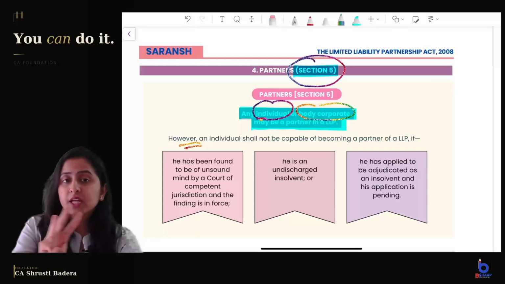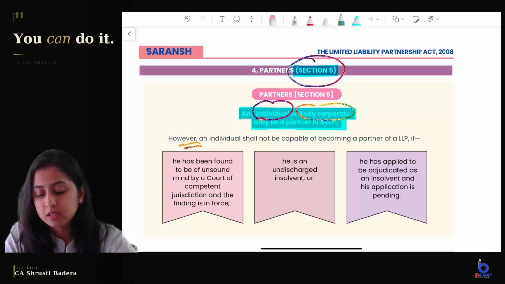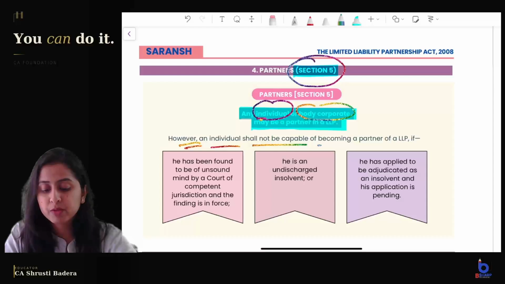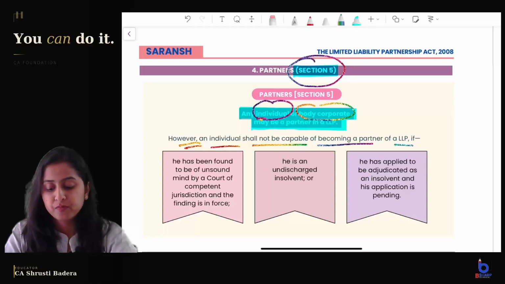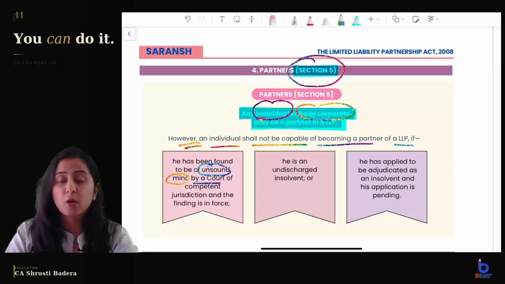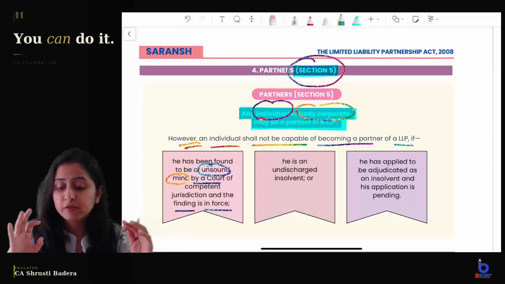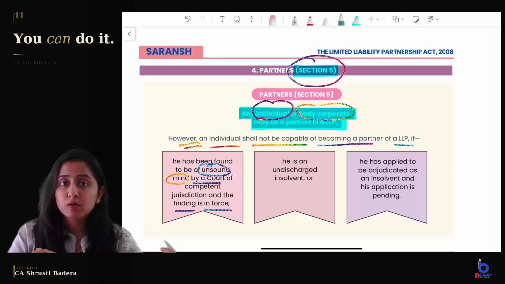But these 2-3 categories of people cannot be a partner in an LLP. An individual shall not be capable of becoming a partner if he is found to be of unsound mind by a court of competent jurisdiction and the finding is in force. So if he is declared to be of unsound mind by a court. If we merely say that some person is of unsound mind, that does not matter. It has to be a finding by a court and that finding is still in force.